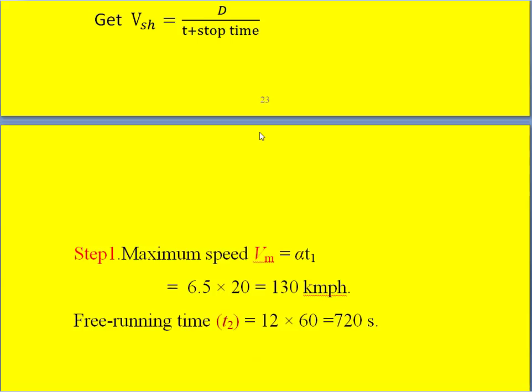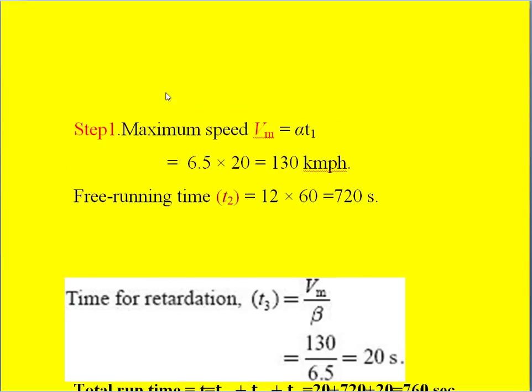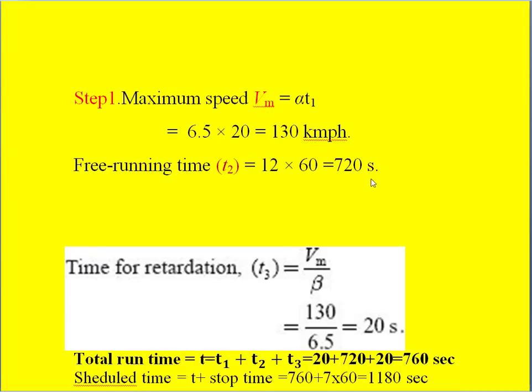First step is, we have mentioned, calculate the maximum speed. Vm is nothing but alpha T1. We have seen what alpha is: alpha is nothing but Vm by T1. So alpha is given, T1 is also mentioned in the data. We can straight away multiply both so that we get the maximum speed in kilometer per hour. Next, the free running period is mentioned as 12 minutes, but what we use is only seconds. So 12 into 60 will give you 720 seconds.